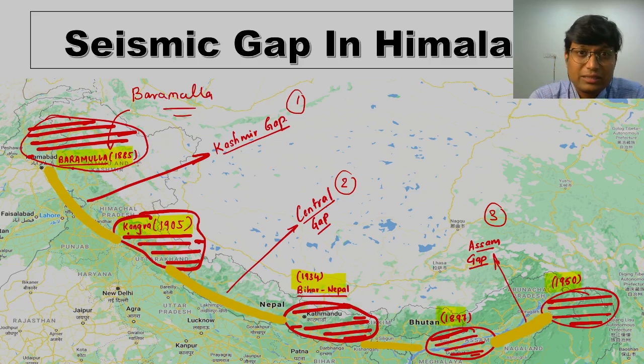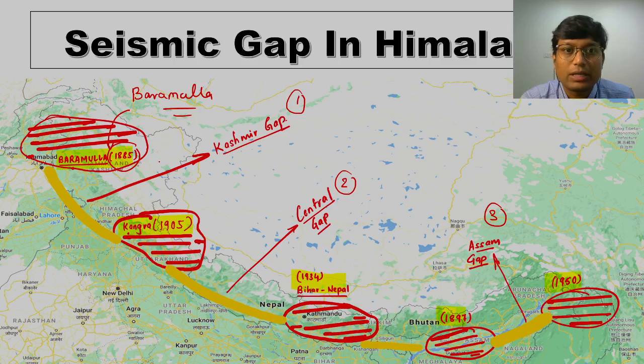There are conflicting opinions that the Baramulla earthquake wasn't that intense. Some seismologists suggest the last earthquake of higher magnitude was in the 16th century. But by and large, it is taken that the last major earthquake in Kashmir was the 1885 Baramulla earthquake.